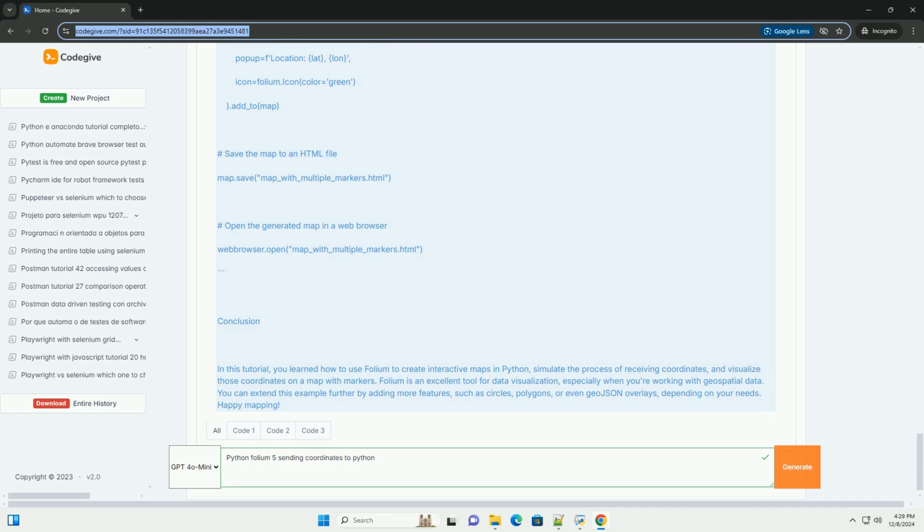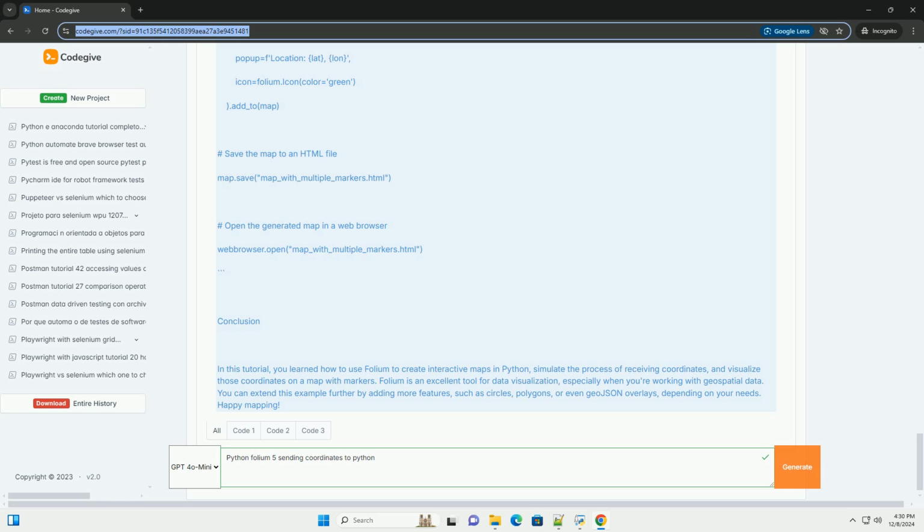Step 1, Installation. To get started with Folium, you need to install it. You can do this using pip: pip install folium. Step 2, Creating a basic map. Here's how you can create a simple map centered at a specific latitude and longitude.